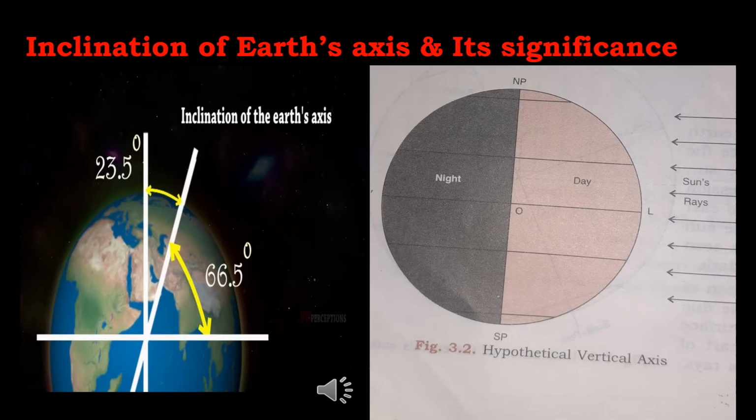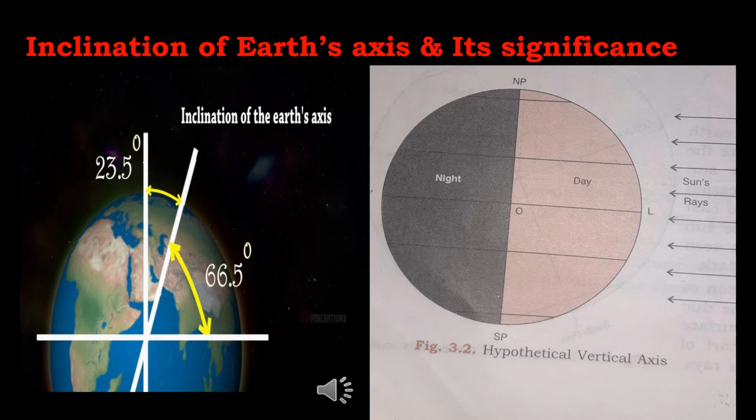Inclination of Earth's axis and its significance. As we have said, rotation is the spinning of the Earth on its axis from west to east. The axis is the imaginary line passing through the center of the Earth on which it rotates. The Earth's axis is not vertical. It makes an angle of 23.5 degrees with the vertical or 66.5 degrees with the plane of the Earth's orbit.